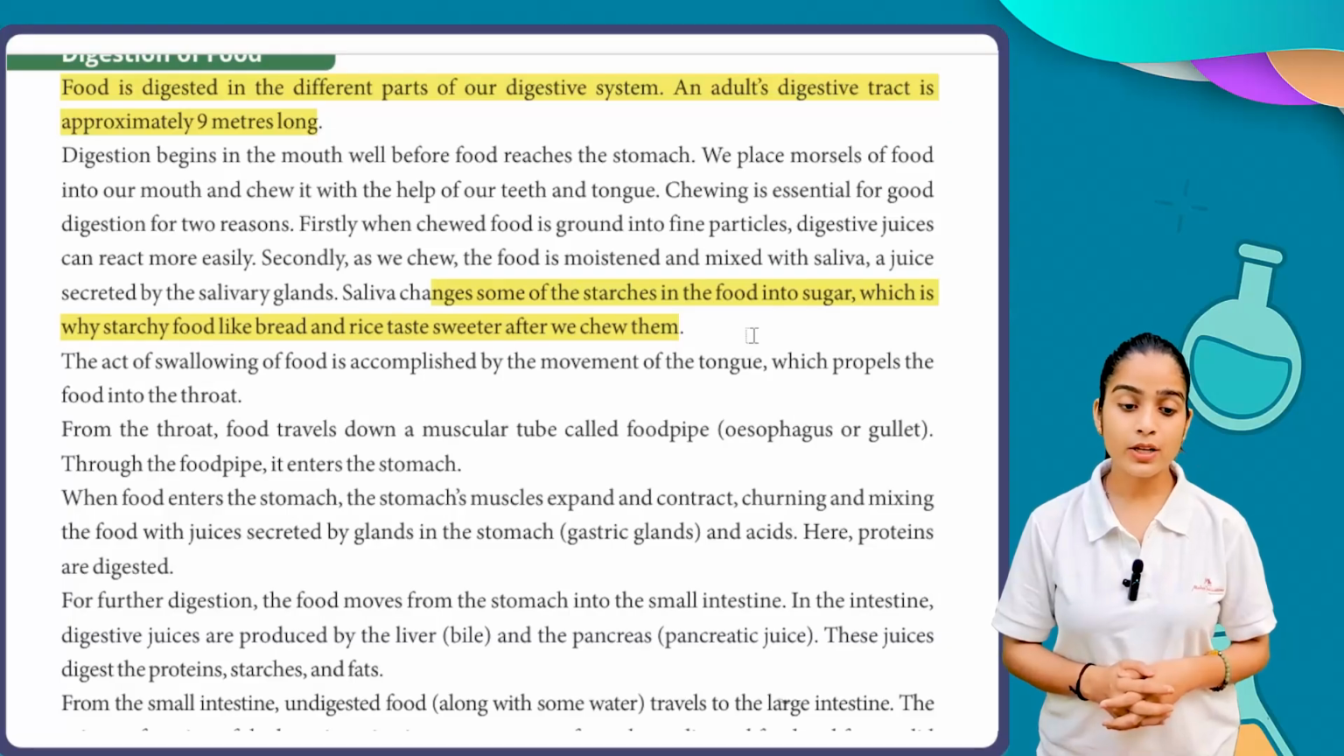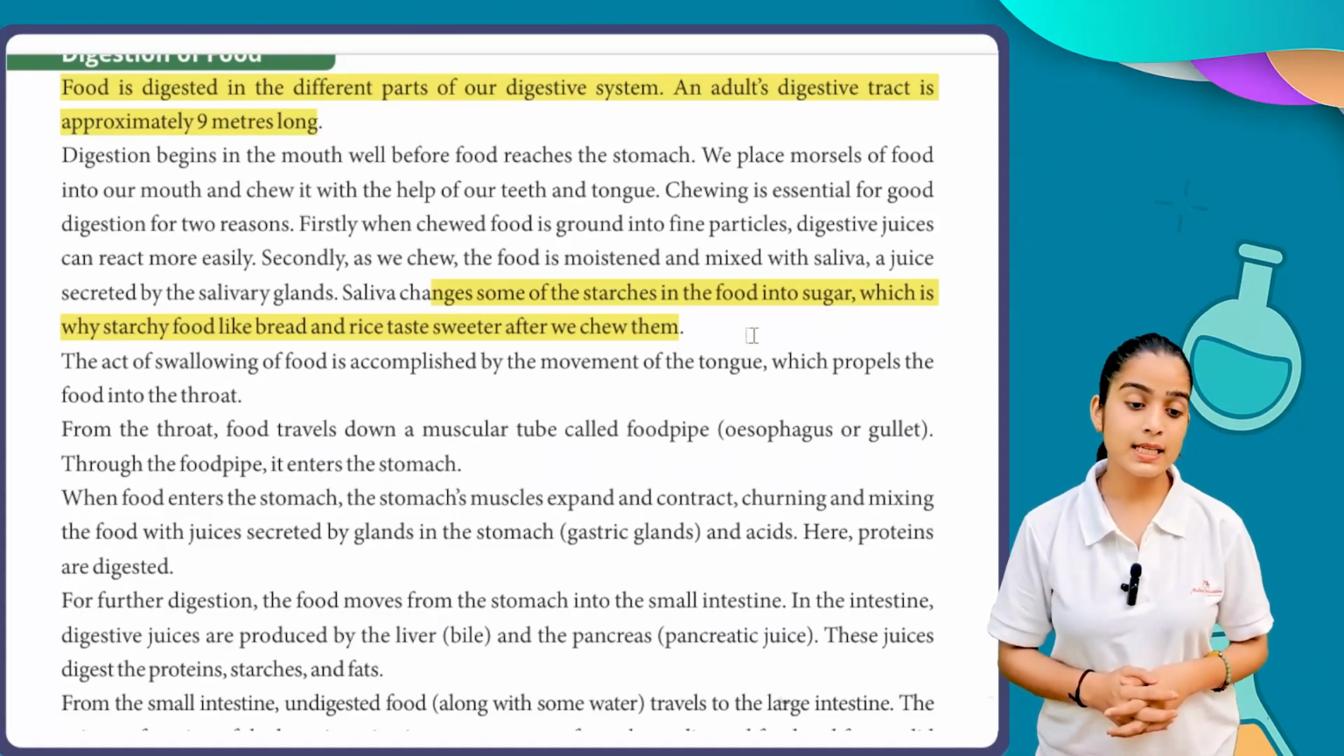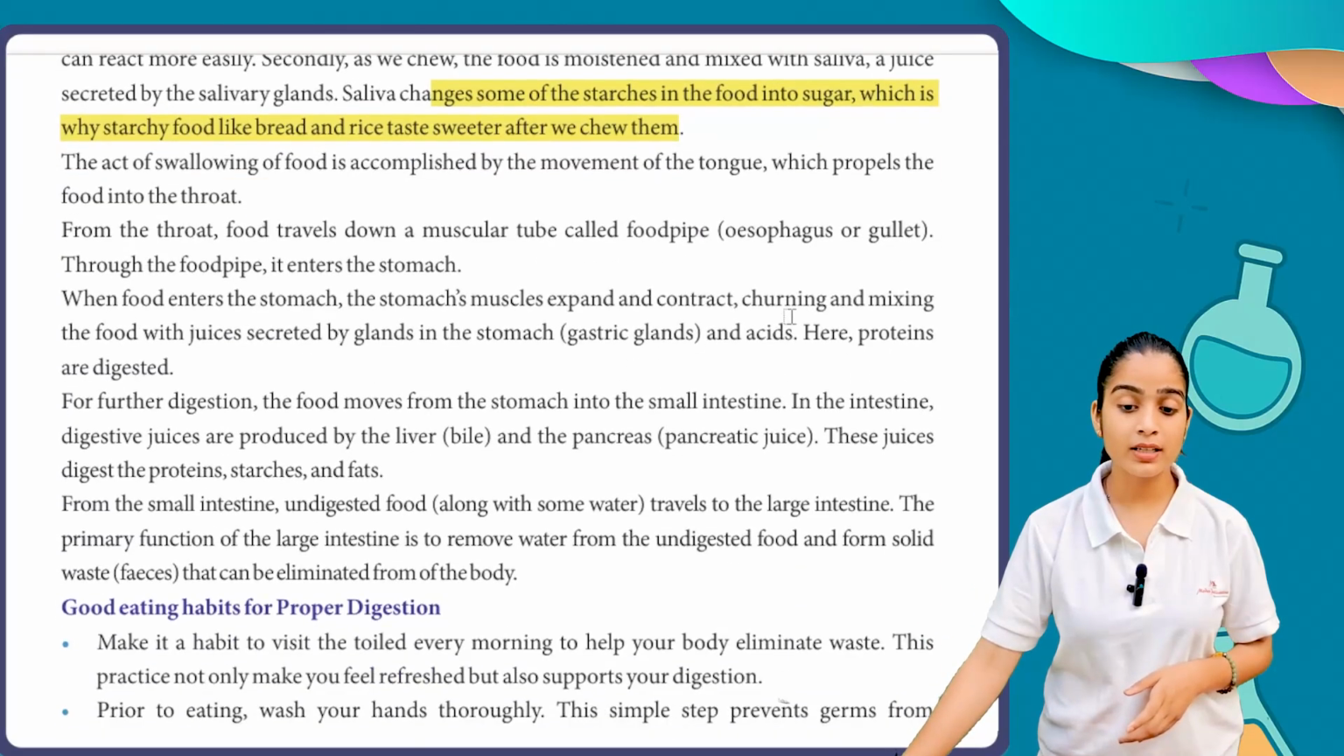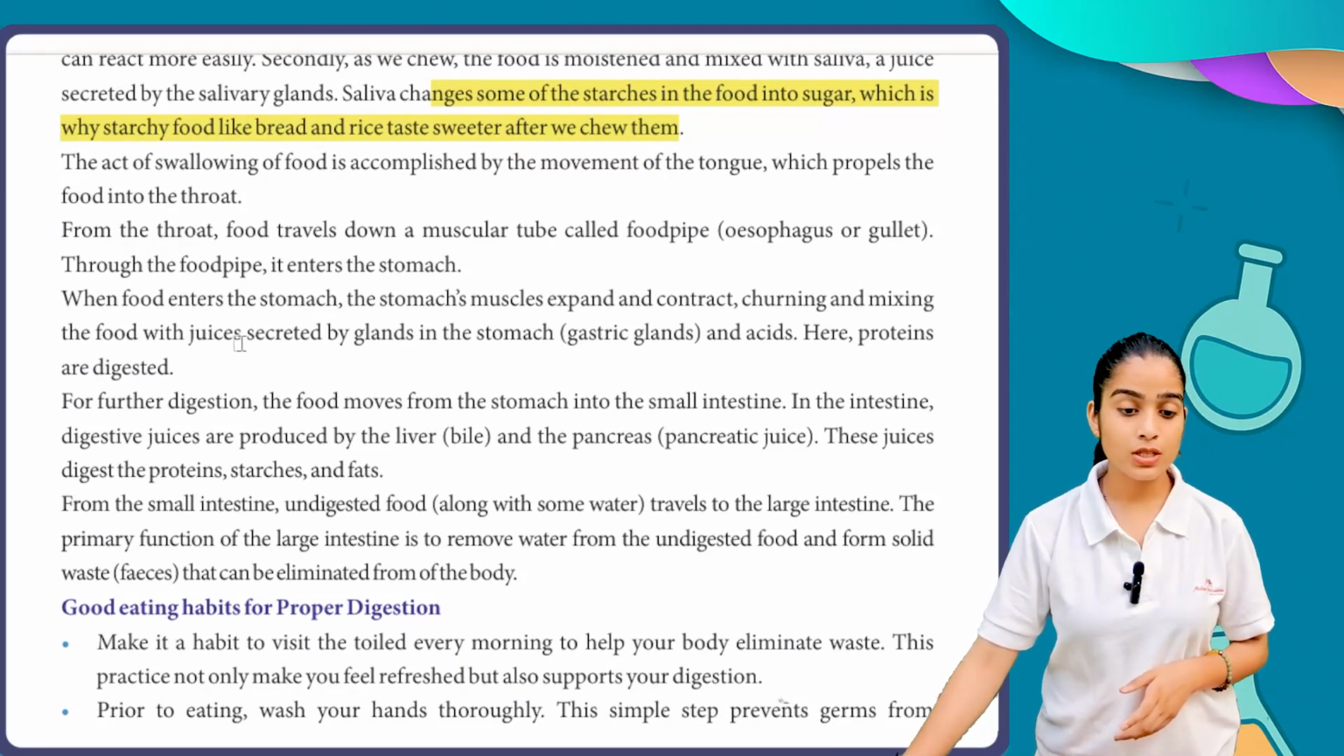The act of swallowing food is accomplished by the movement of the tongue, which propels the food into the throat. From the throat, food travels down a muscular tube called the food pipe, esophagus, or gullet. Through the food pipe, it enters the stomach. When food enters the stomach, the muscles expand and contract, turning and mixing the food with the juices secreted by the glands in the stomach, the gastric glands, and acid. Here proteins are digested.